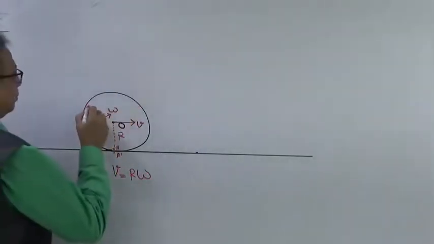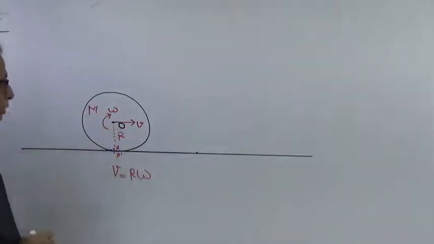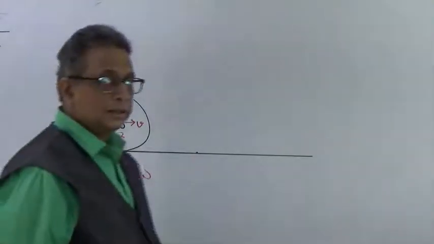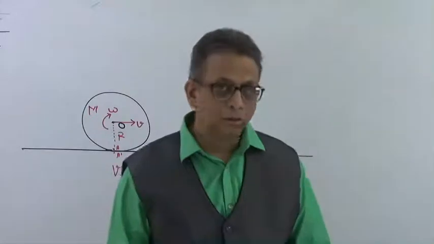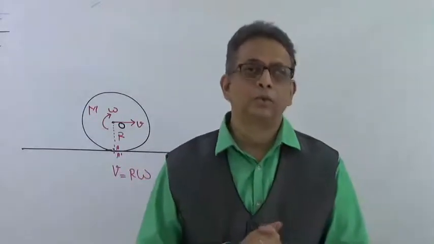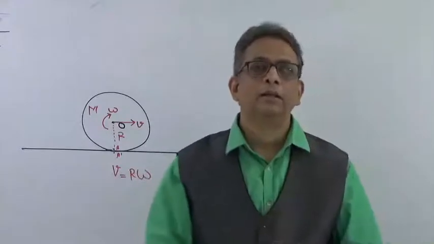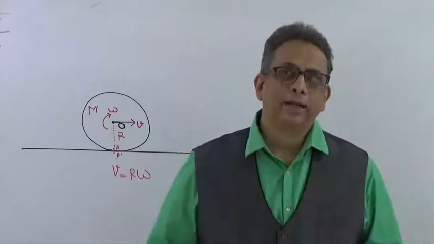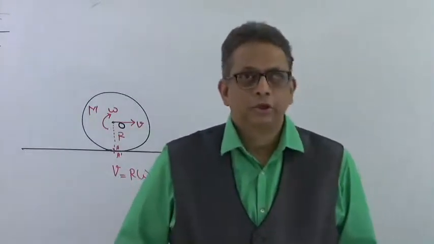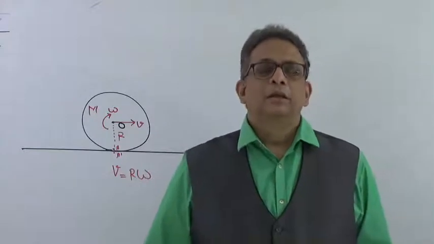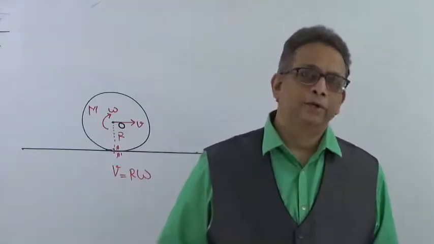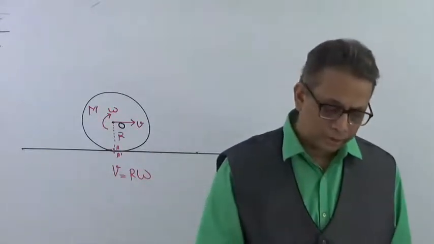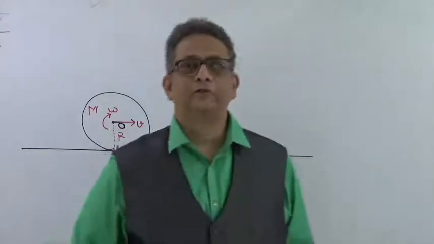If the total mass of this disc is m, and the disc is rolling with a constant angular velocity omega, then any moving body will have a kinetic energy by virtue of its velocity. Since the velocities are constant, the kinetic energy will be constant for that amount of time. Now let us find the kinetic energy of a rolling body.